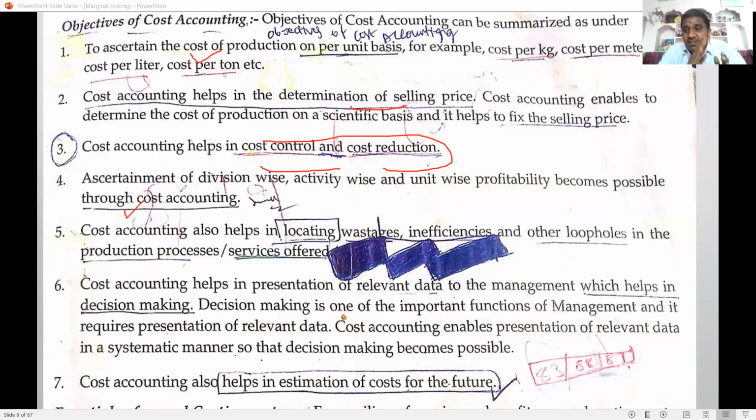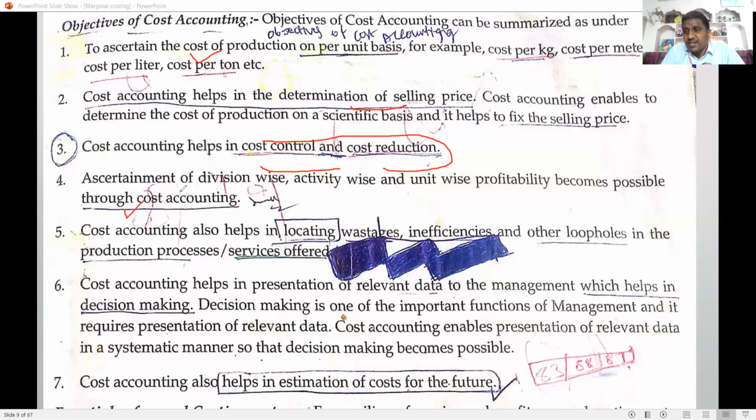Cost accountancy is very useful in the industry sector, the manufacturing sector. Nowadays there is very heavy competition. So whenever you can control the cost, whenever you can achieve cost reduction in the production process, automatically the cost of the product is reduced. Whenever the cost of the product is reduced, automatically your price is also low. Then you can survive in the market, you can compete in the market with rival products.